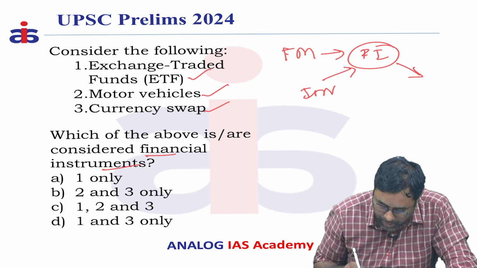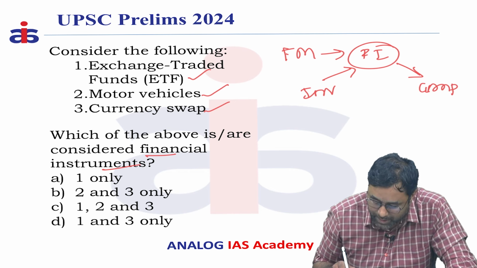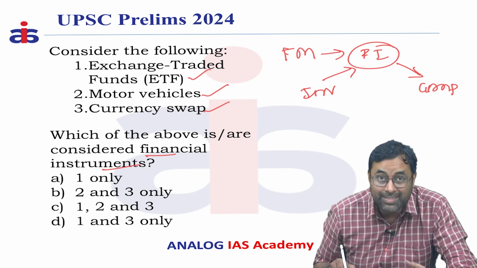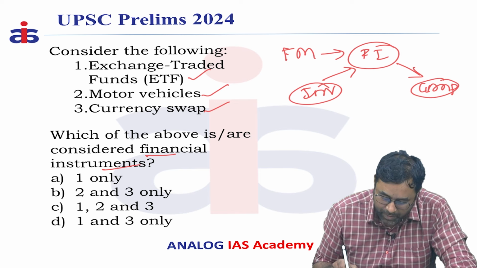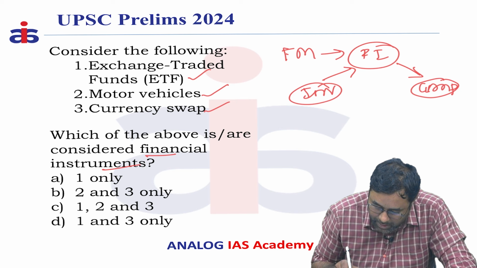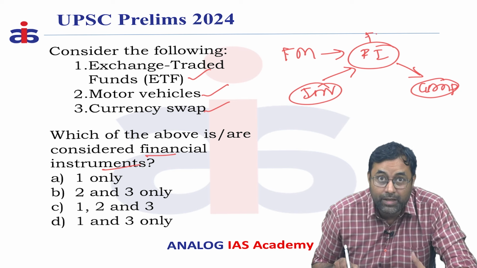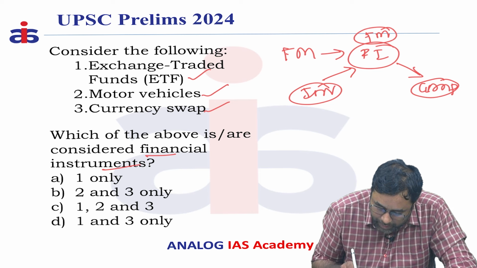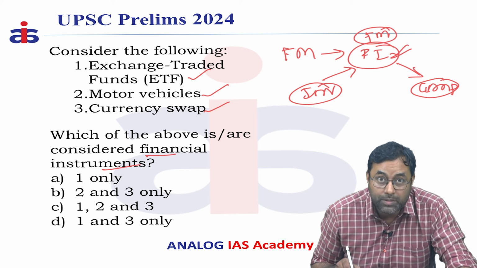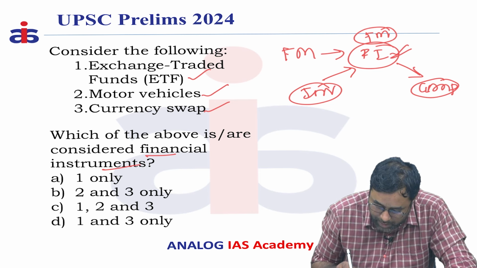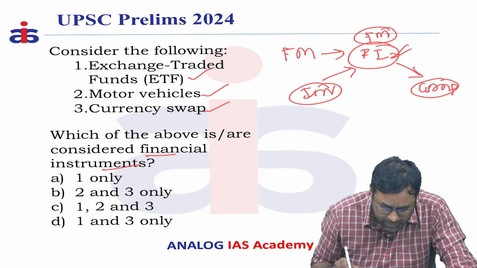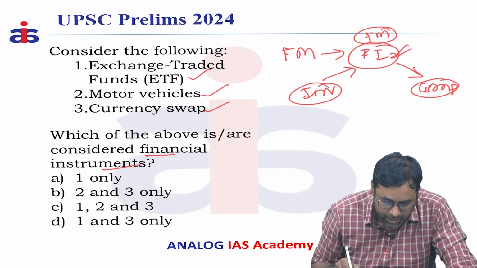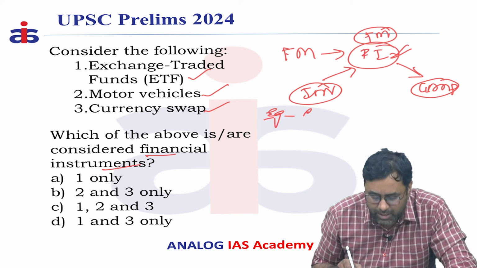One is the investor, and the other is the person taking loans, usually companies or startups who are in need of money. These two meet at a place called the financial markets. In that financial market, there are certain options given to those people, called financial instruments. These financial instruments can be of various types.